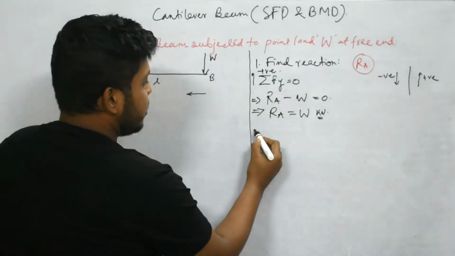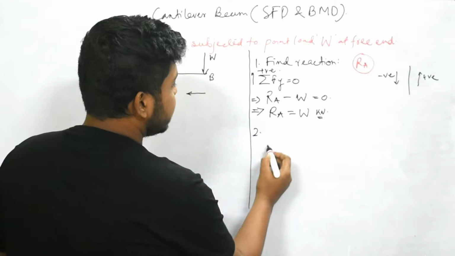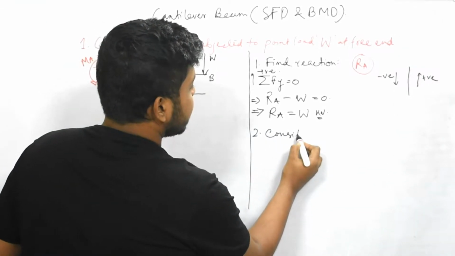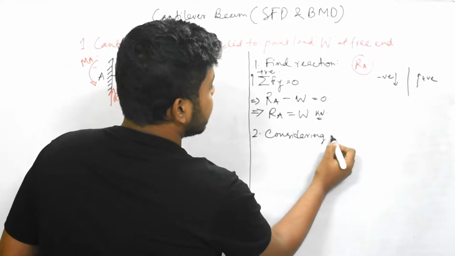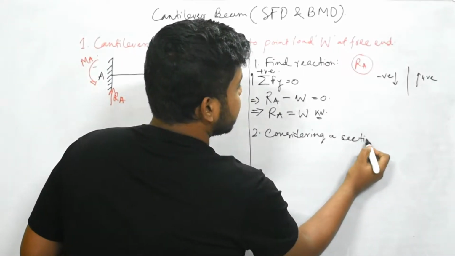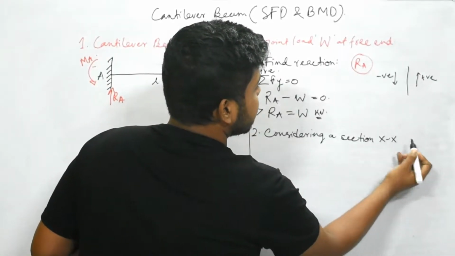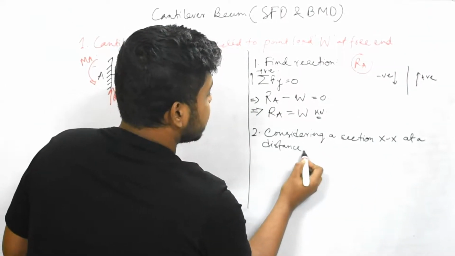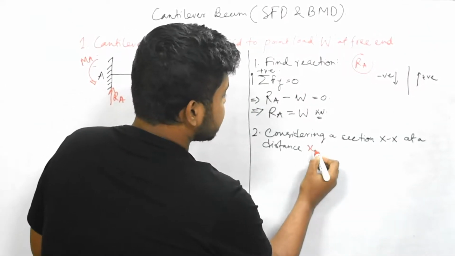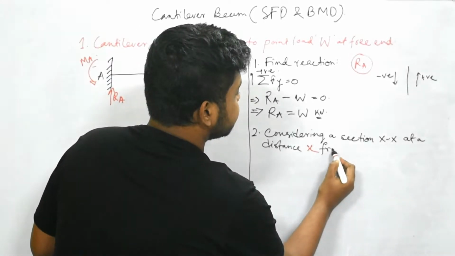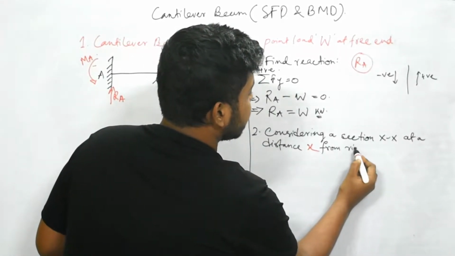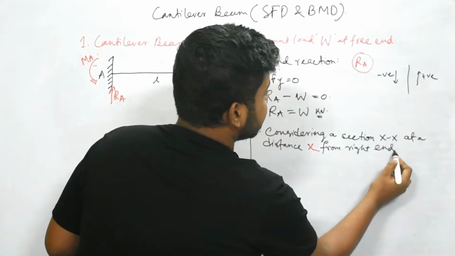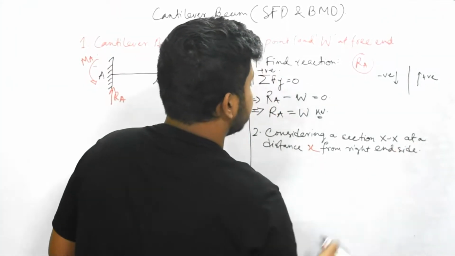Now in the second point you can write, considering a section XX at a distance small x from the right end side.